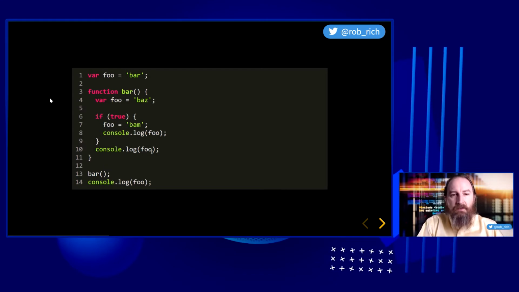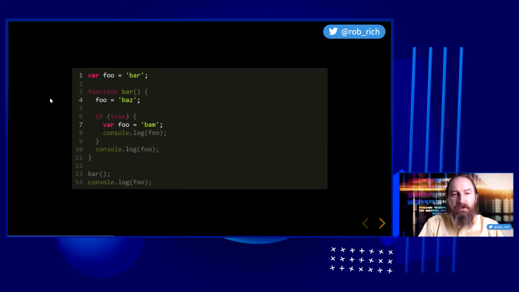And so we'll console log bam again. Leaving the function, we will console log a foo variable. We go looking for a foo variable in this scope. The function's foo variable has already disappeared, so we'll find this foo variable here. So we'll console log bar. Bam, bam, and bar. Is that what you got?